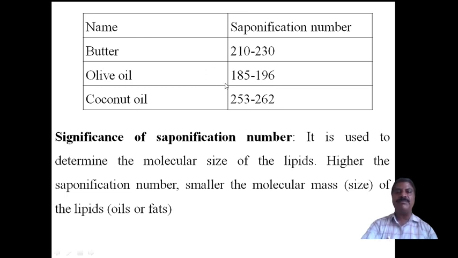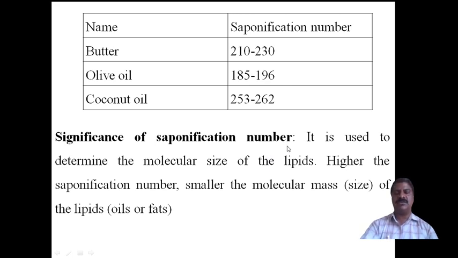Among these, olive oil has the lowest saponification number compared to the other two. Hence, olive oil has the highest molecular mass among these. This is just what I have explained for understanding purposes, the significance of the saponification number.